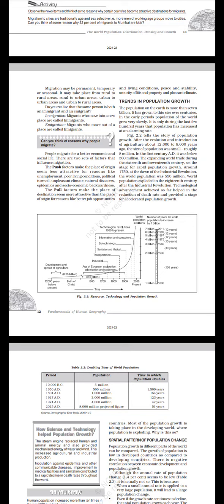Figure 2.2 tells the story of population growth after the evolution and introduction of agriculture about 12,000 to 8,000 years ago. The size of population was small, roughly 8 million. In the 1st century AD, it was below 300 million. The expanding world trade during the 16th and 17th centuries set the stage for rapid population growth. Around 1750, at the dawn of the Industrial Revolution, the world population was 550 million. World population exploded in the 18th century after the Industrial Revolution. Technological advancement achieved so far helped in the reduction of death rate and provided a stage for accelerated population growth.